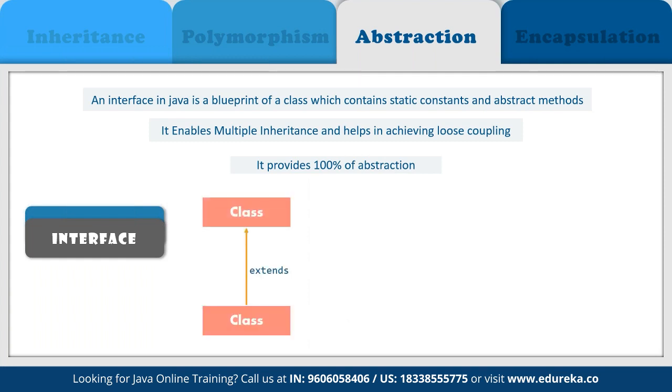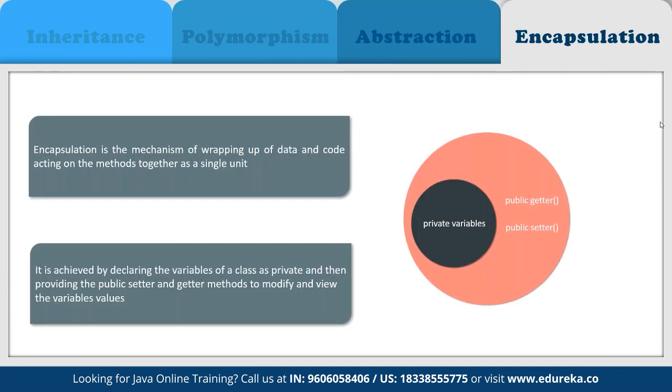If you are working with a parent class here, then we can define the parent class, which is going to be inherited by a child class. And then the class is going to implement the interface for getting 100% abstraction. And encapsulation is something that we have discussed already.